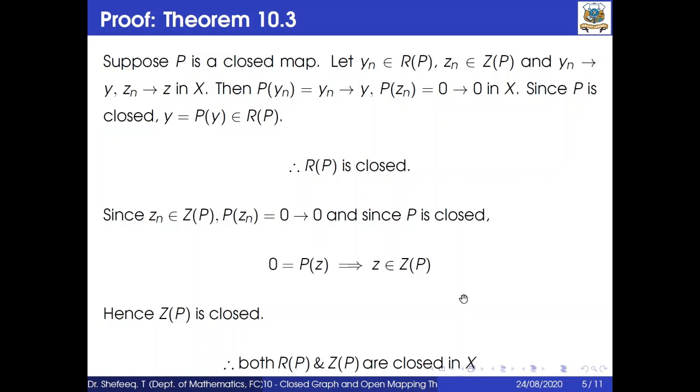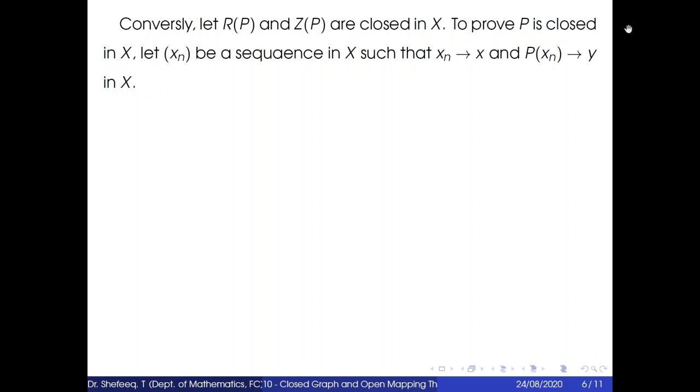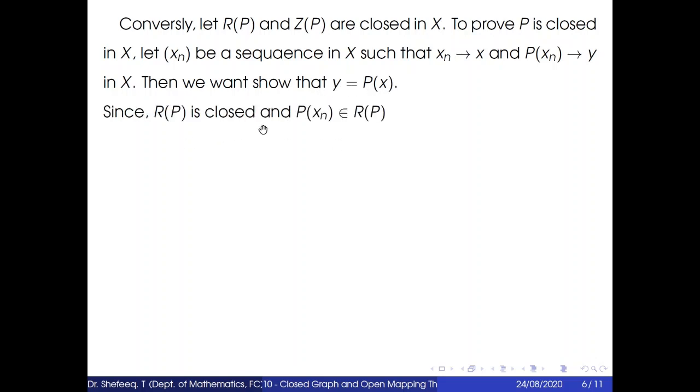Now conversely, let R(P) and Z(P) be closed in X. To prove that P is closed in X, consider a sequence x_n in X such that x_n converges to x and P(x_n) converges to y in X. Then we want to show that y equals P(x). Now since R(P) is closed and P(x_n) belongs to R(P), this implies y belongs to R(P).